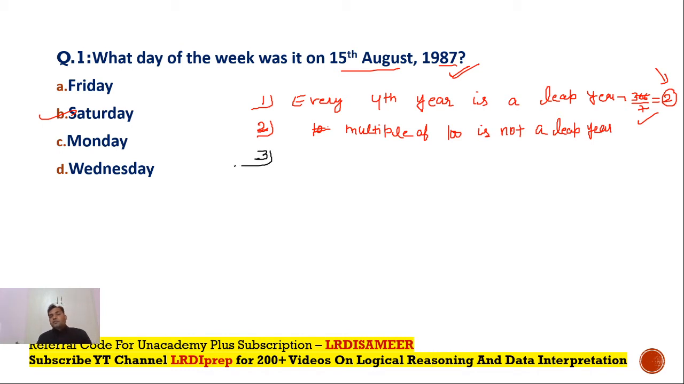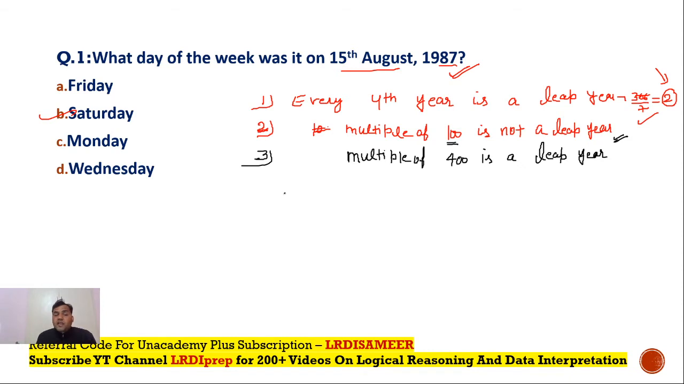Point number three: since a multiple of 100 is not a leap year, a year which is a multiple of 400 must also not be a leap year, as per the second point. But a multiple of 400 is a leap year. So these are the 3 points that you need to keep in your mind, along with the concept of odd number of days.